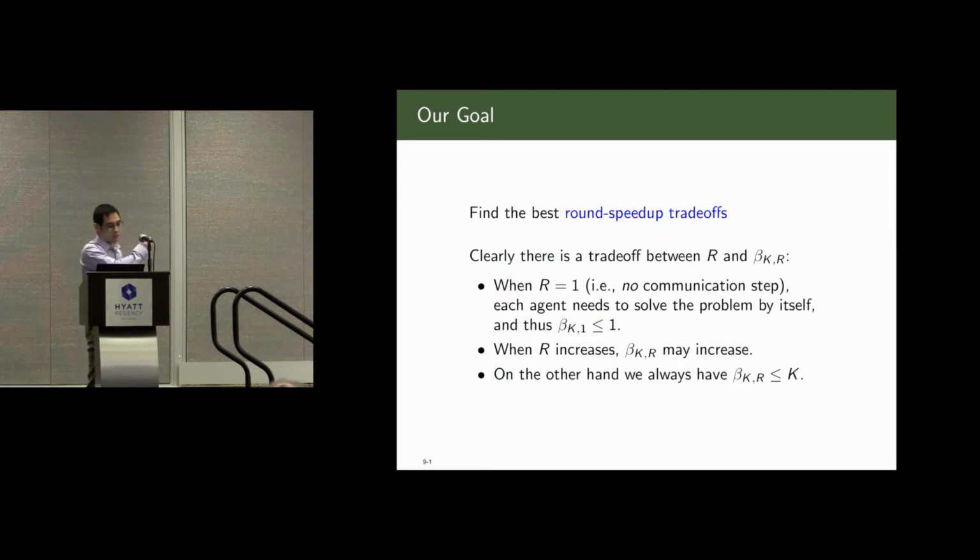Okay, so clearly there's a trade-off between these two values. When I is equal to 1, there's no communication, so each agent has to solve the problem by itself, and in this case the speed up is no more than 1. When I increase, the speed up will increase. On the other hand, we always have the upper bound that the speed up can never be more than k, where k is the number of agents. You cannot hope to get more than k.